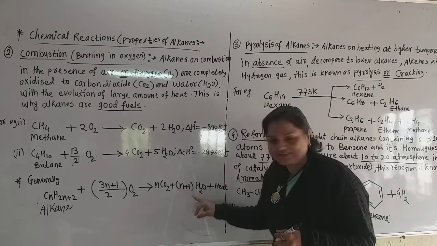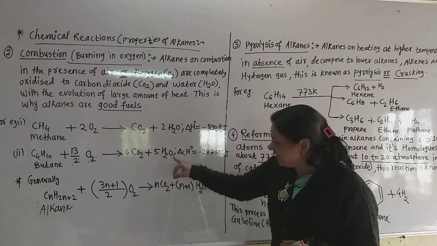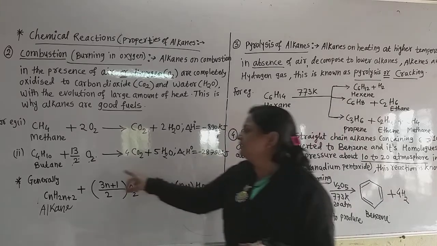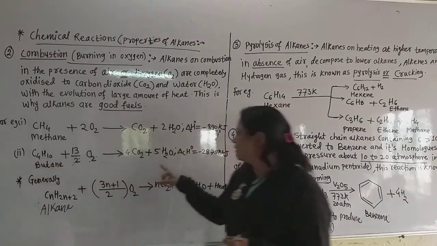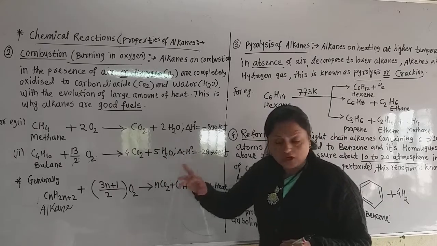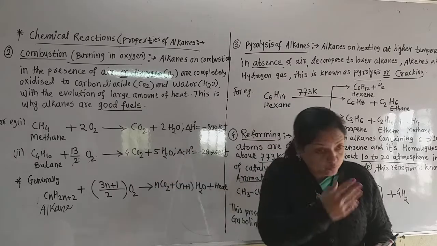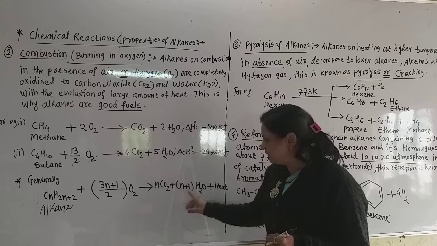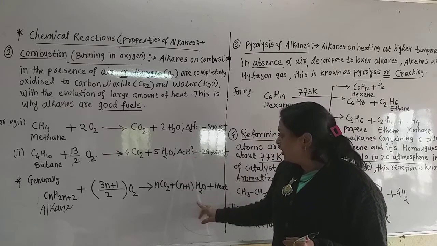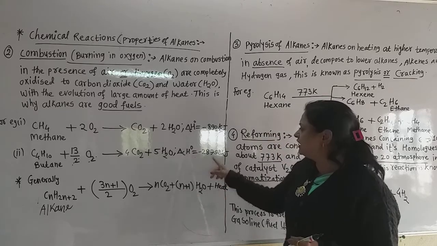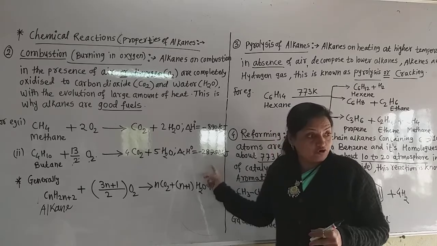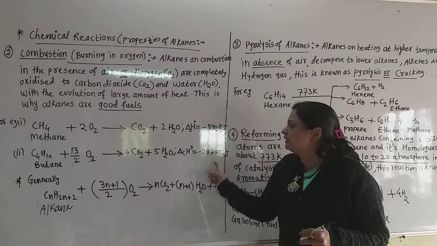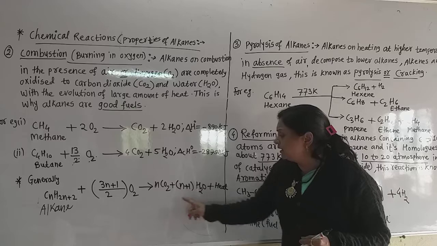So n plus 1 H2O. Compare these two reactions: CO2 is 4, but the water molecules formed are 1 more than the CO2. So n plus 1 H2O. And heat is evolved. Here also a very large amount of heat is evolved after combustion of this butane.